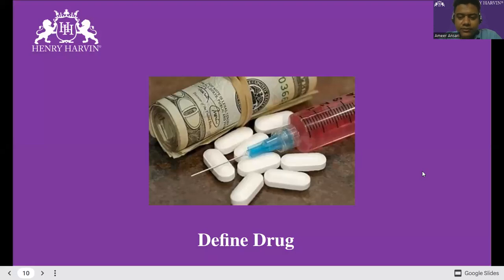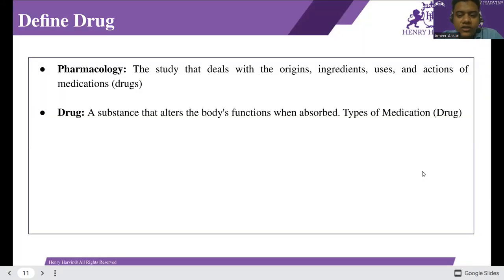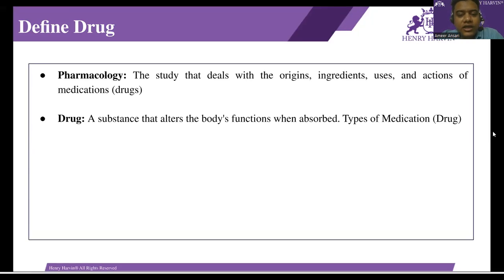Define the drug. First, what is pharmacology? It is the study that deals with the origins, ingredients, use and action of medication, of drugs. That is called pharmacology. And the second thing is the drug: a substance that alters the body's function when absorbed. That is called a drug.